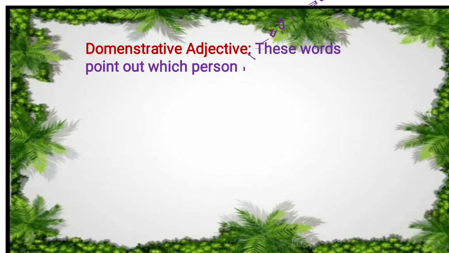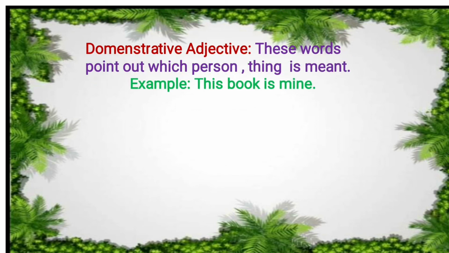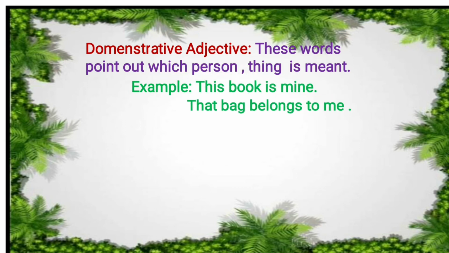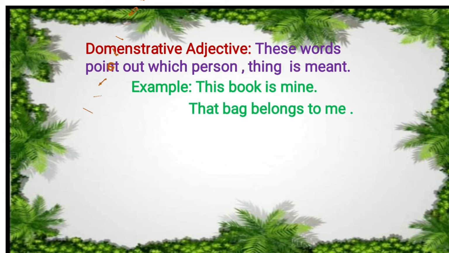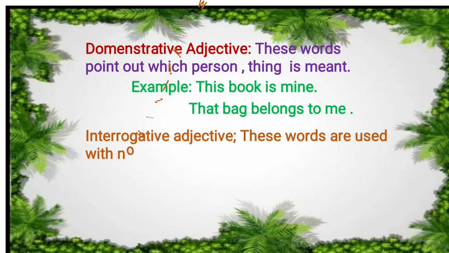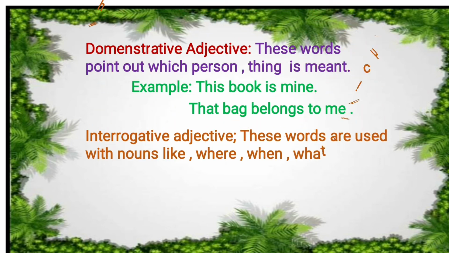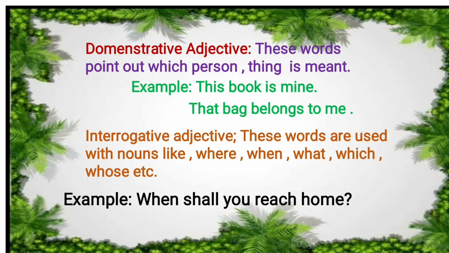Next, demonstrative adjective. These words point out which person or thing is meant. Example: This book is mine. That bag belongs to me. Interrogative adjective. These words are used with nouns, like where, when, what, which, whose, etc. Example: When shall you reach home?